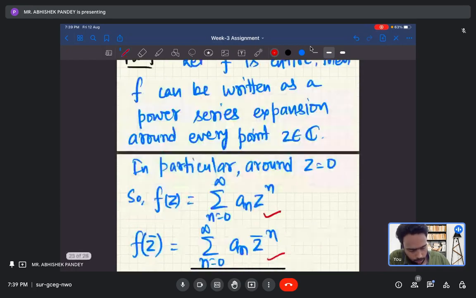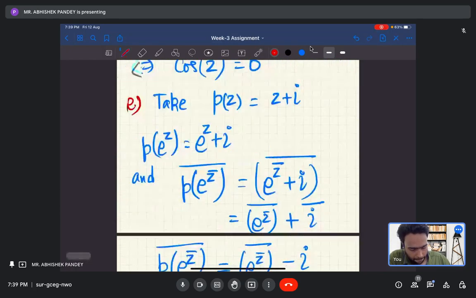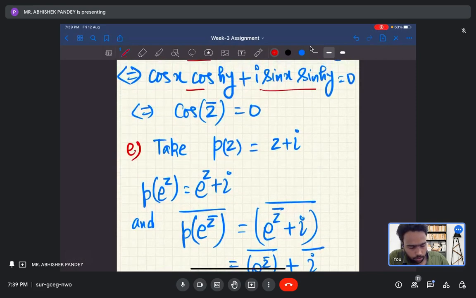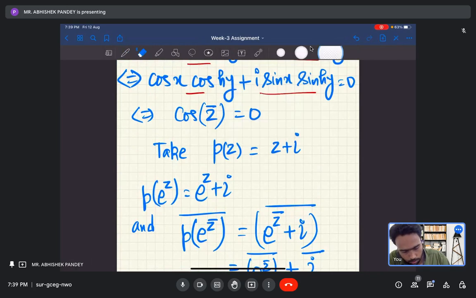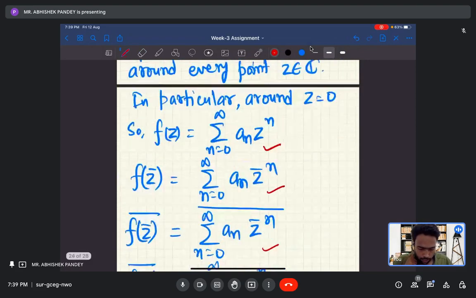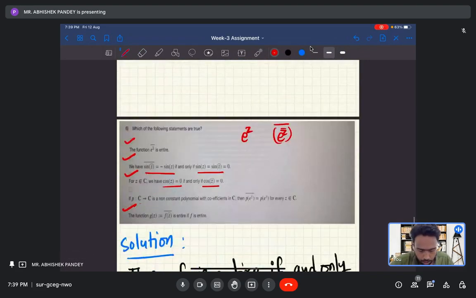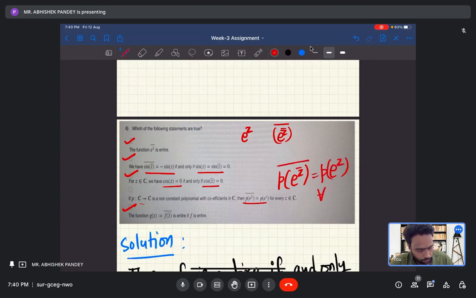Now let us look at the last, fourth option. I think it is option D. Option D is asking: if P from C to C is a non-constant polynomial with coefficients in C, then does this hold? What is this? P of e to the power z bar, to the power whole bar, is equal to P of e to the power z. Okay. This we need to check.